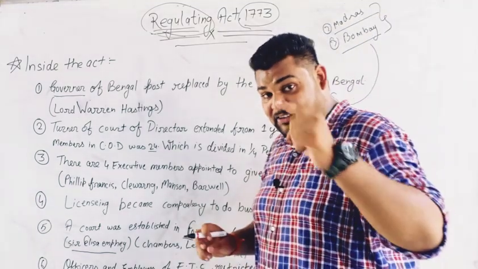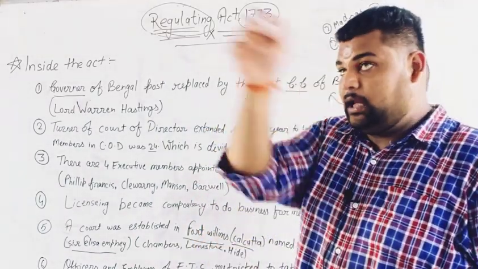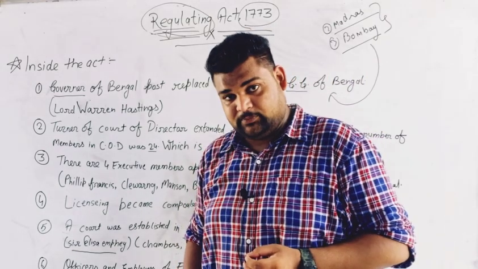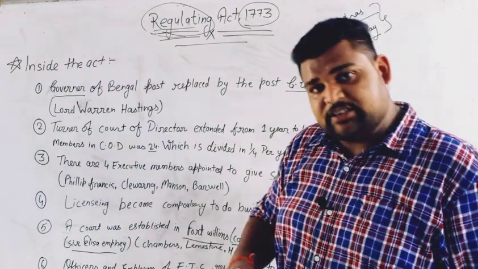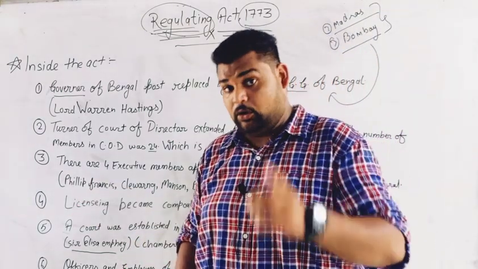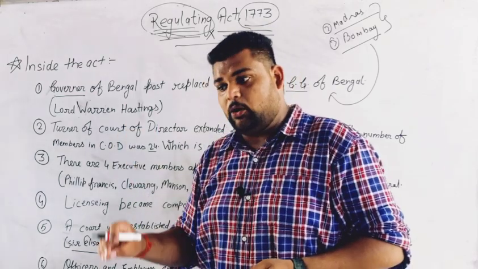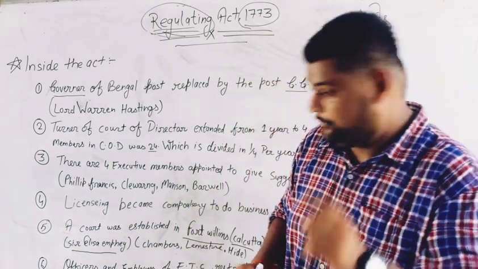And one more interesting thing. The first High Court was established in India in 1862. The building of this Apex Court was changed into the High Court of Bengal. Not High Court of Bengal, it's the High Court of Kolkata. It is known today also as the High Court of Kolkata, not the High Court of Bengal.